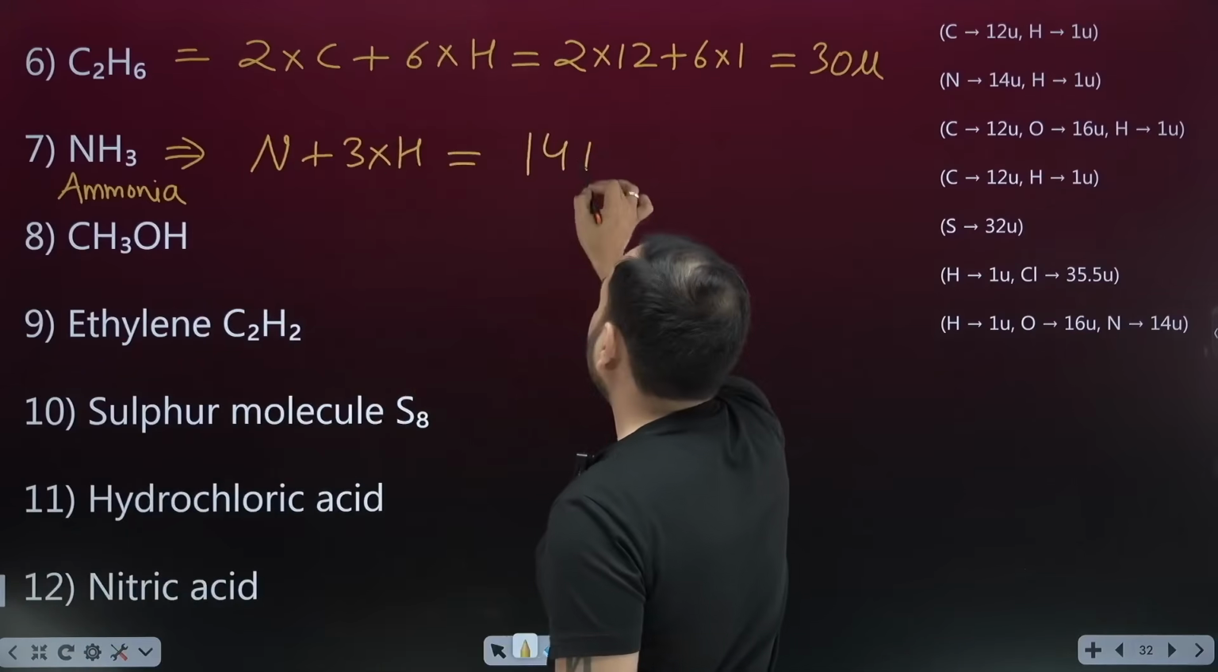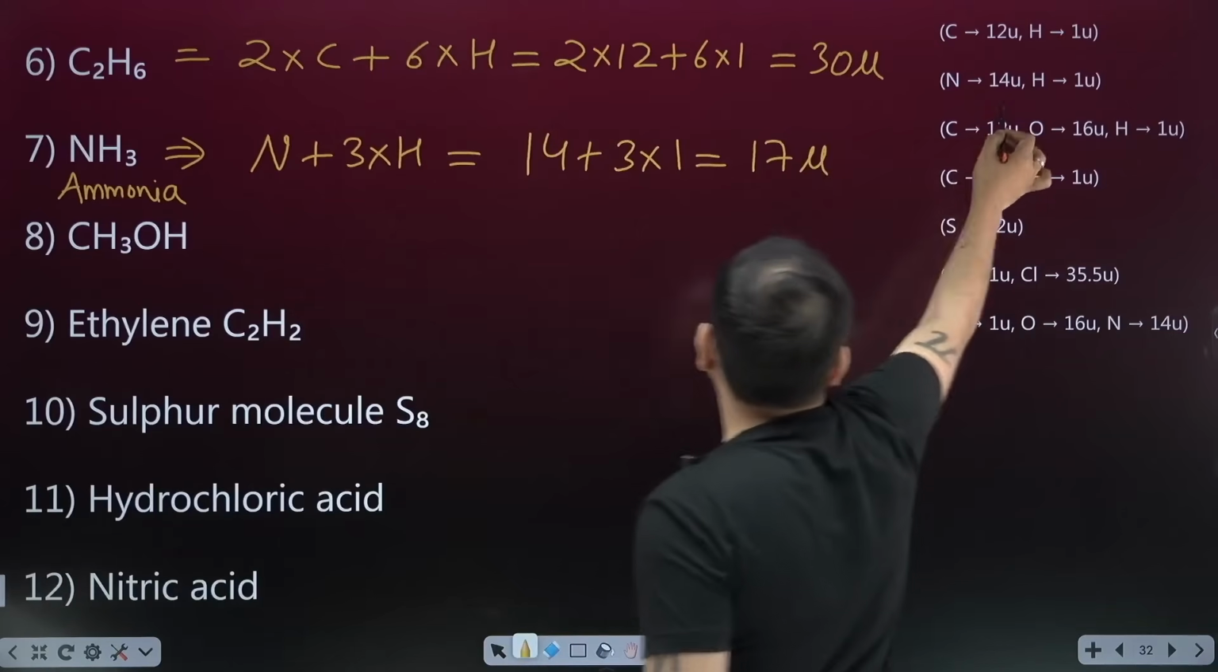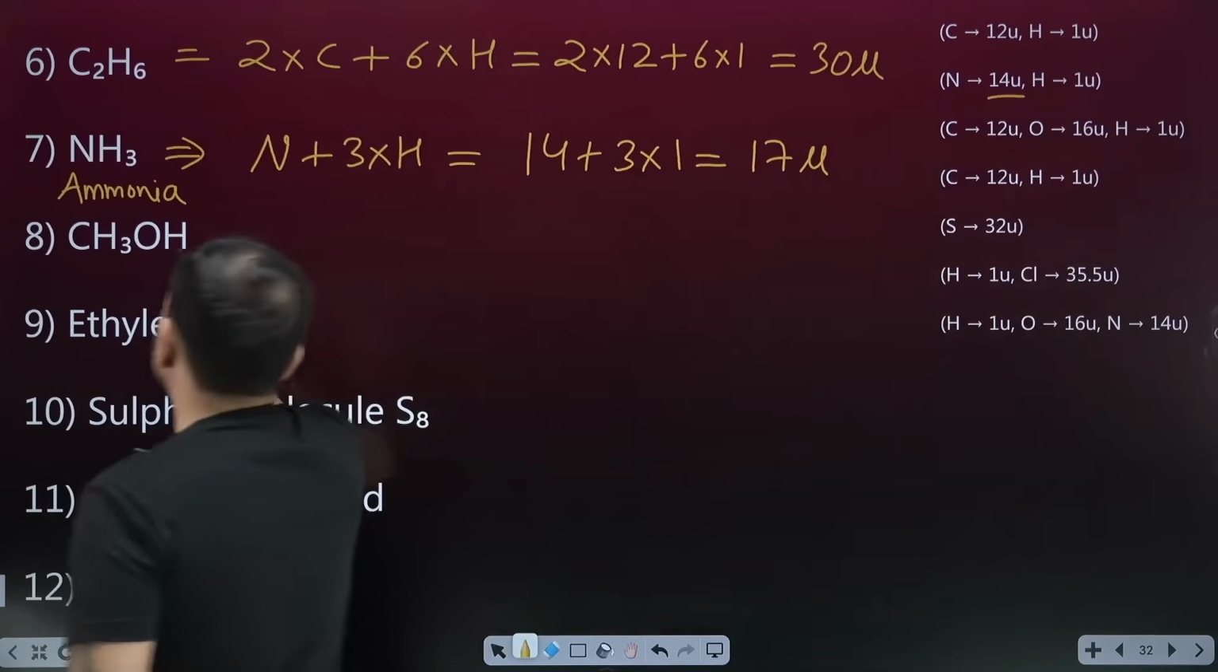Look, nitrogen is given there as 14. And how much is hydrogen? 1. So 14 and 3, how much is it? 17. Look, everything is given. Nitrogen 14. Everything is given.